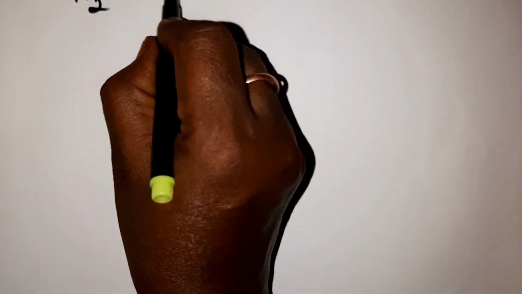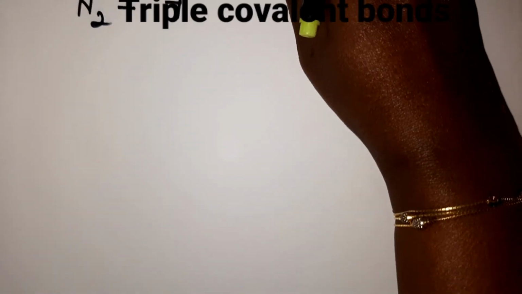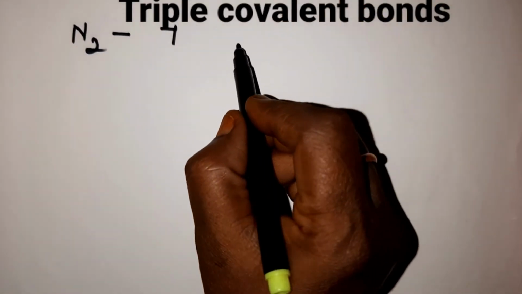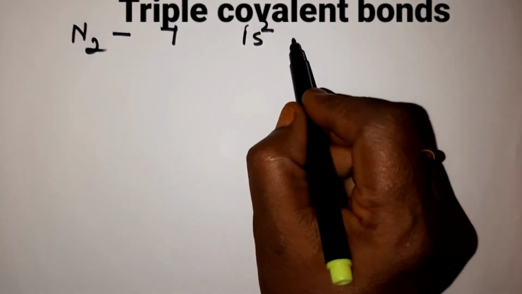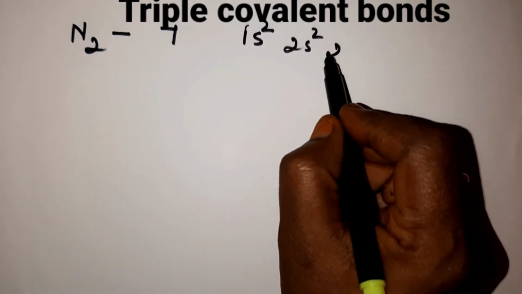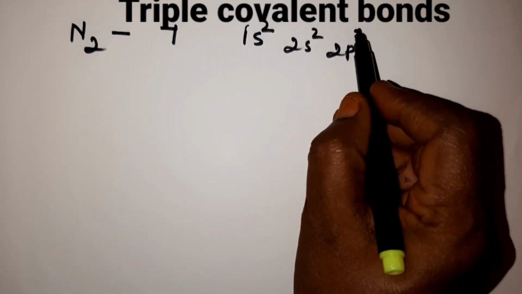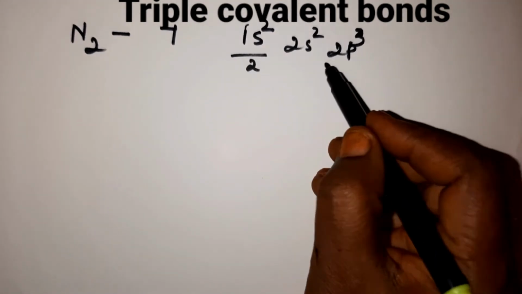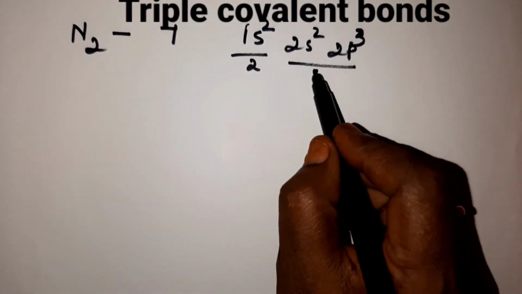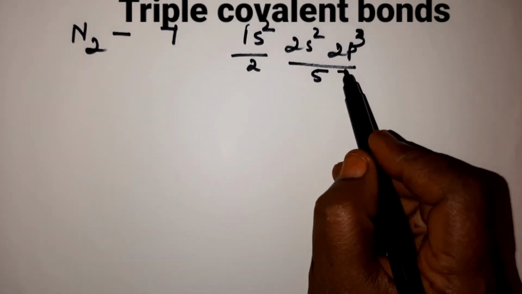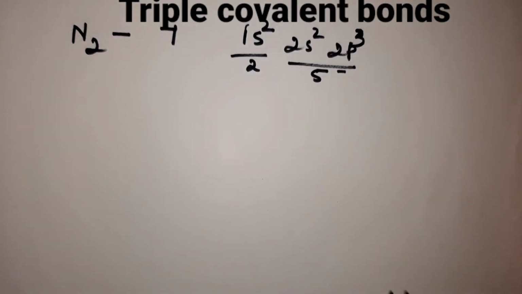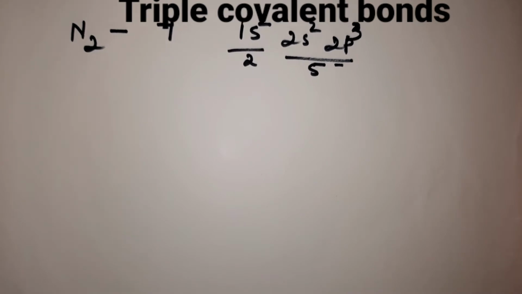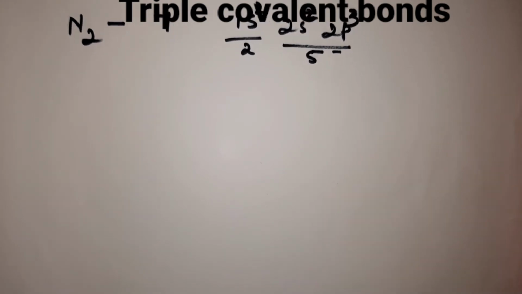Nitrogen, atomic number is 7. So how do you write the electronic configuration? 1s2, 2s2, 2p3. First shell has got 2 electrons, second shell has got 5 electrons. So still it is in need of 3 electrons in order to attain noble gas electron configuration. Okay children. So we shall learn with an example, that is, this is triple covalent bond.